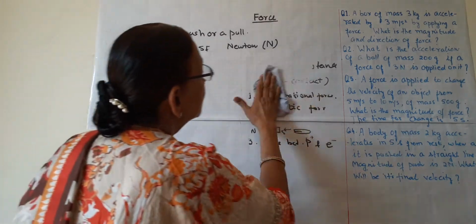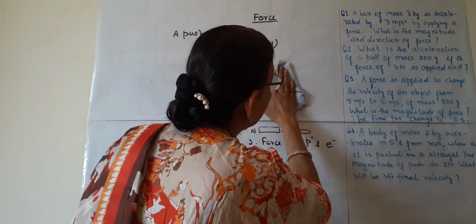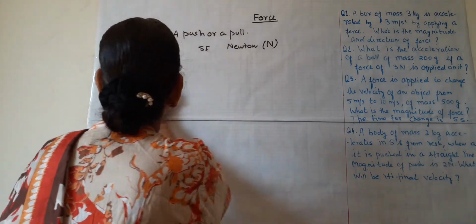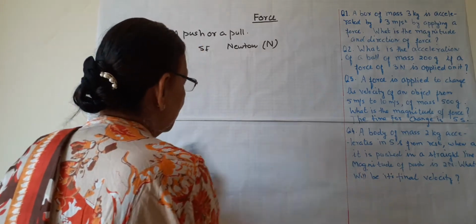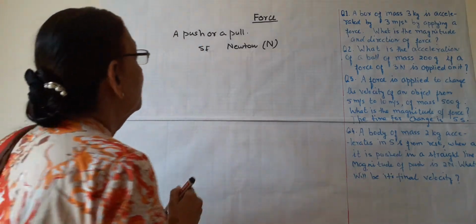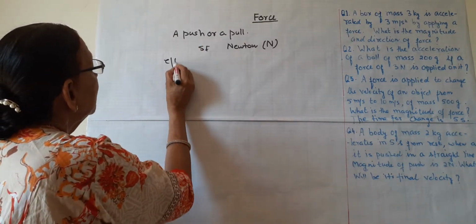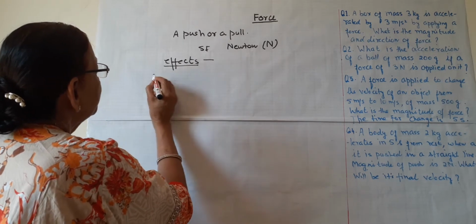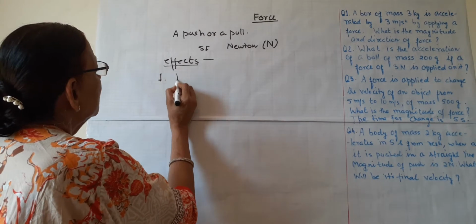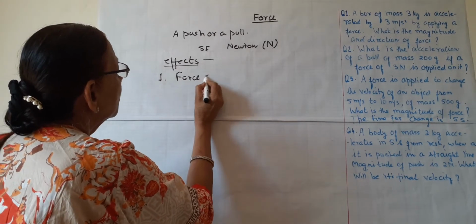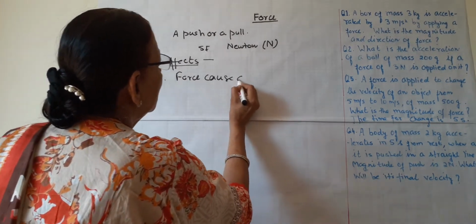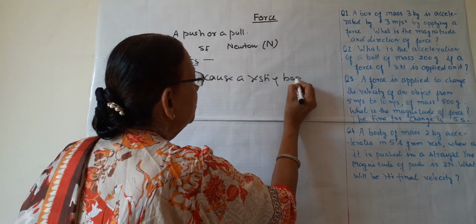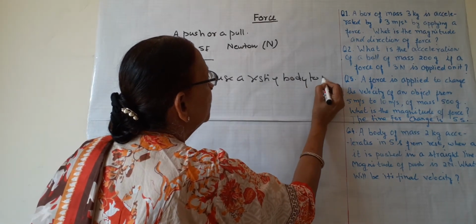Now we will discuss the effects of force. What effect does this force have on different objects? So we will discuss 5 effects. The first is, force causes a resting body to move.